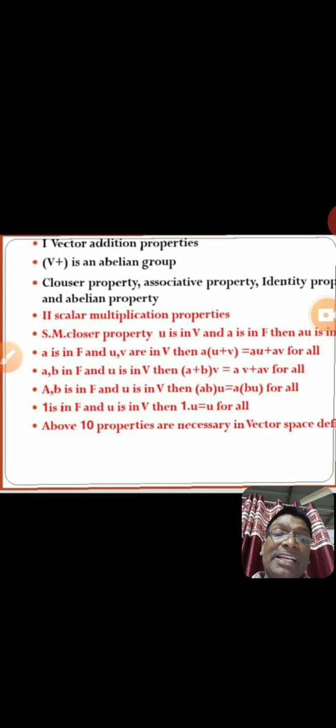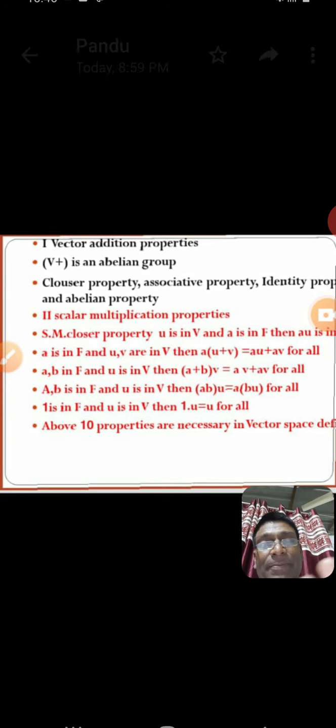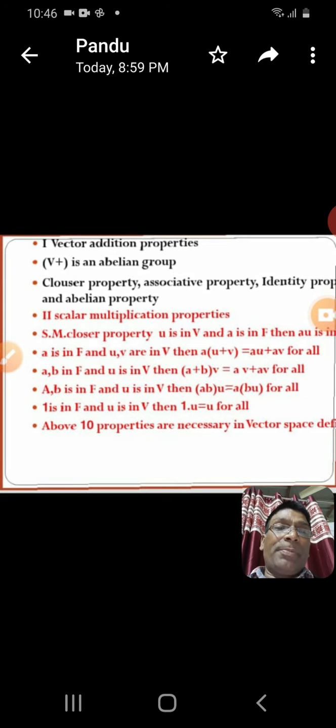Plus is an internal binary operation. Similarly, in a ring, the definition R plus dot is a ring, with two binary operations. Here also there are two binary operations. One is an internal binary operation, the other is an external binary operation. The internal binary operation is plus, and the external binary operation is scalar multiplication.